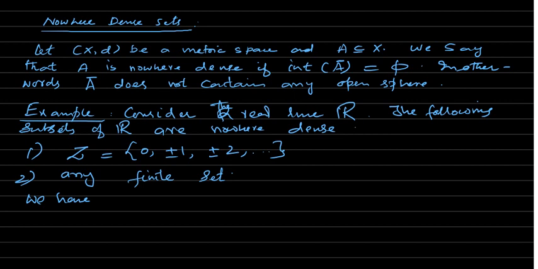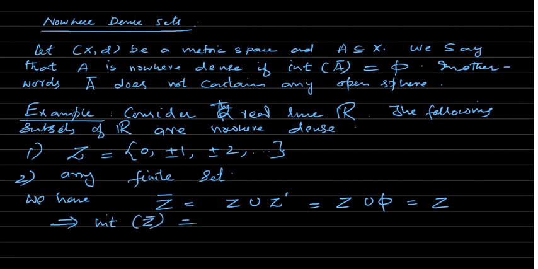first find a closure of Z. Okay, what's Z closure? Z closure is, by definition, Z union Z derived, the set of limit points. That is Z union the empty set, because integers have no limit point. Its derived set is the empty set, so it's just Z. Which implies that interior of Z closure is the same as interior of Z, and that is equal to the empty set. So which means that Z is nowhere dense.